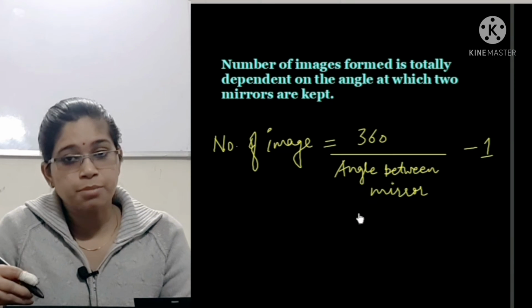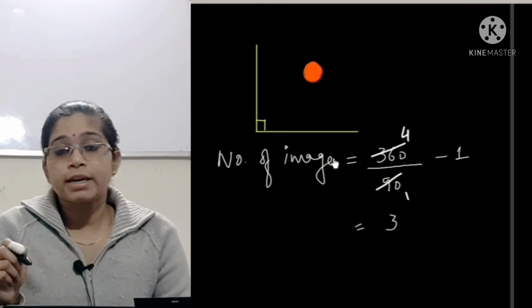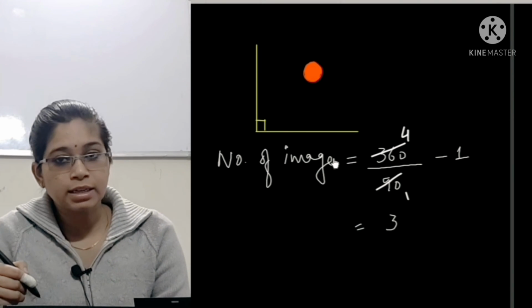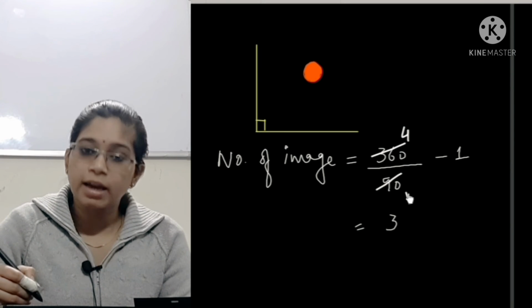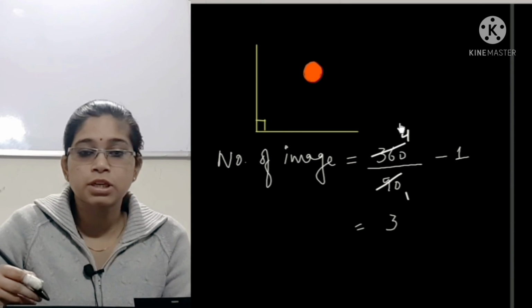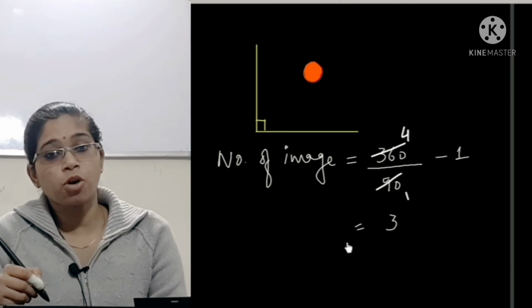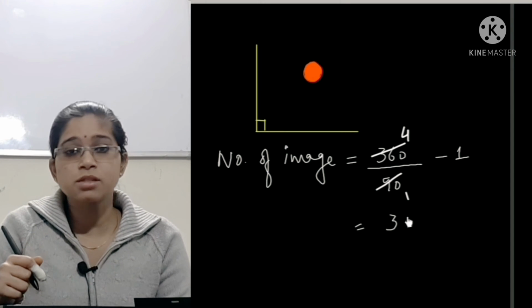Let's see one example. For example, two mirrors are kept at an angle of 90 degrees. So the angle formed between them is 90 degrees. How many images will be formed? 360 upon 90 minus 1. 90 fours are 360, 4 minus 1, this is 3. So 3 images will be formed. This calculation is so simple that you can orally find out the number of images formed.